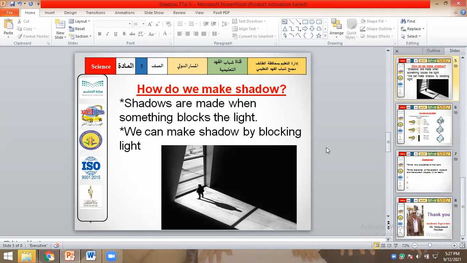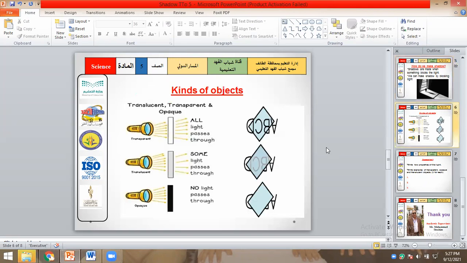Any problem? Okay. Kinds of objects. There are three kinds of objects, as I told you: translucent, transparent, and opaque. Transparent objects allow all light to pass through them, all light. As you can see, it's written A, B, C, you can read it clearly, right?